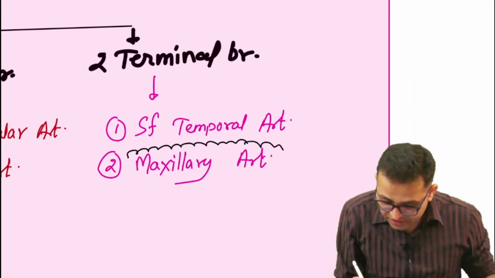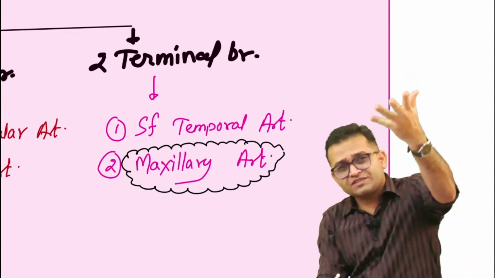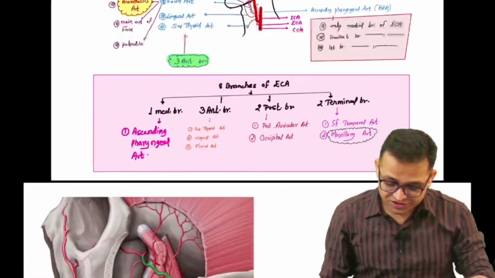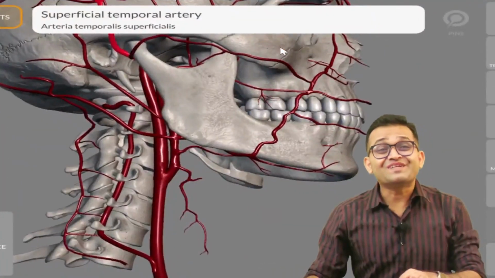So let us start the maxillary artery. It has 15 branches, or a few books say 16 branches. So how to remember? Try to understand. Look here, this beautiful image. But before that, the three-dimensional anatomy.